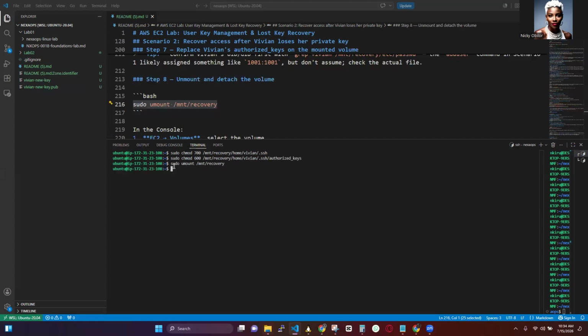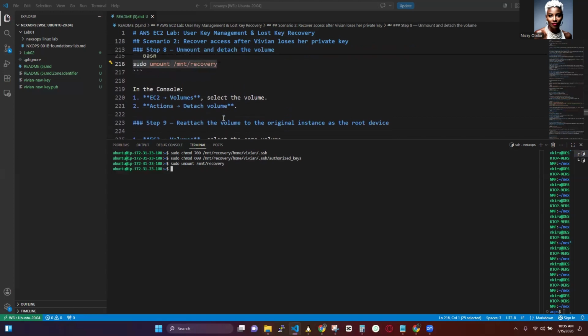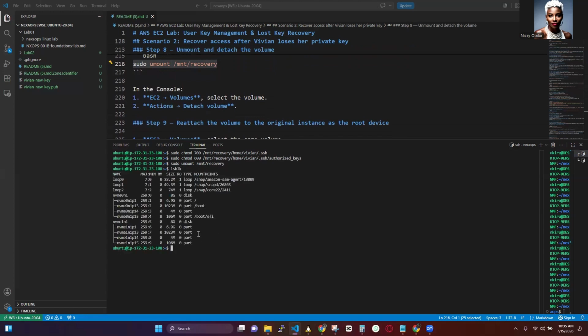Remember when we mounted, we said sudo mount. Now we are just unmounting. If we run lsblk now, you see that even though the disk is still there, it's no longer on any partition, hasn't been mounted anywhere like it was before we actually mounted.